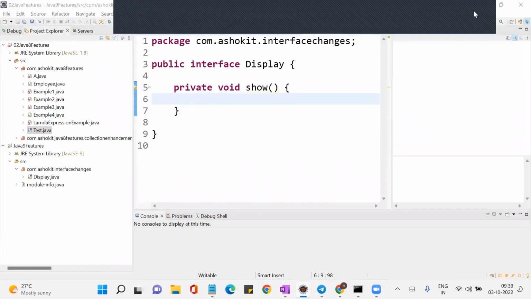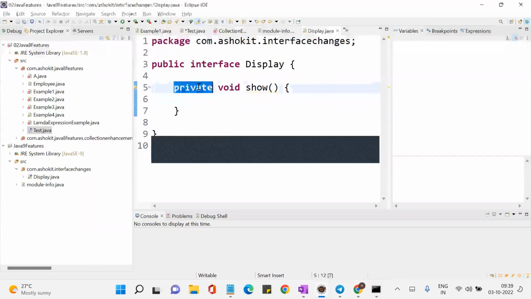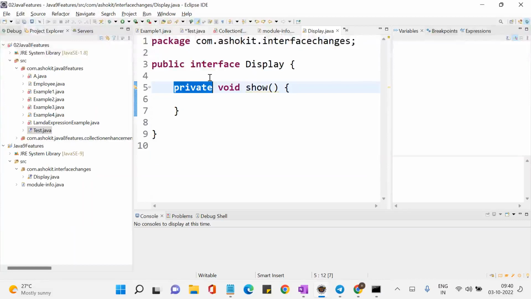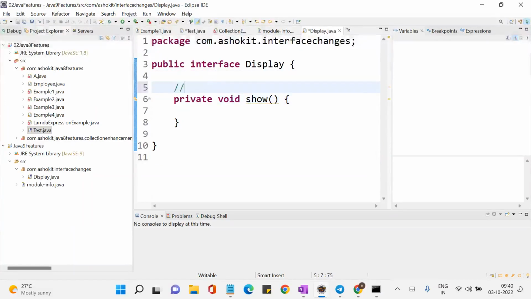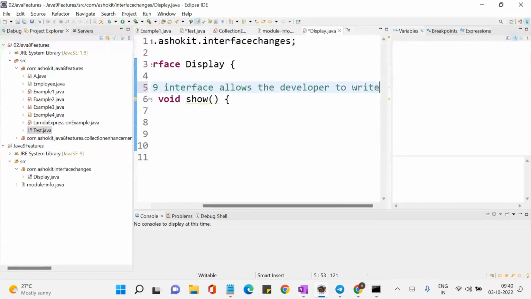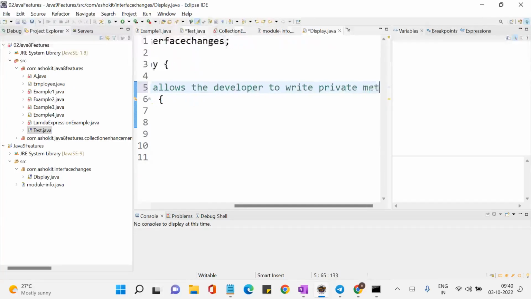This is a new introduction to the interface in Java 9. Java 9 interface allows the developer to write private methods in the interface. Don't worry about why it is needed, we are going to see that.